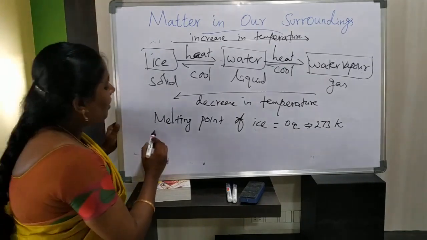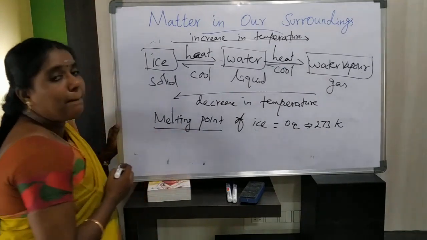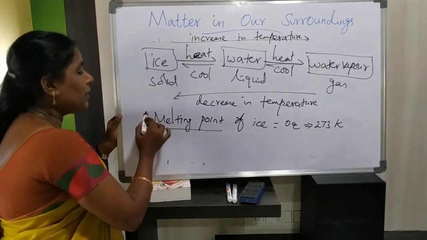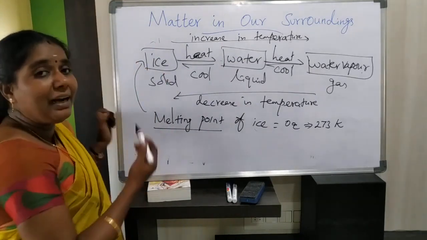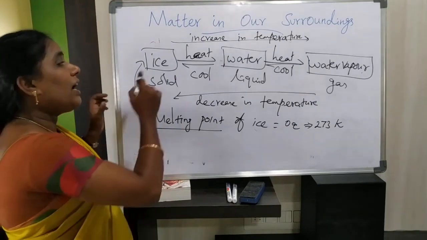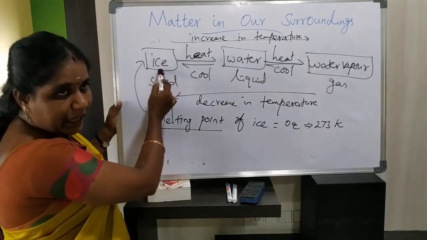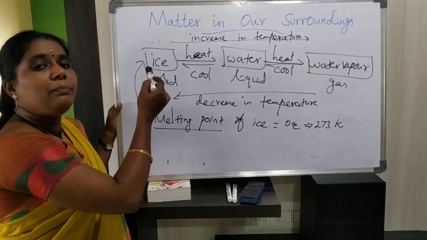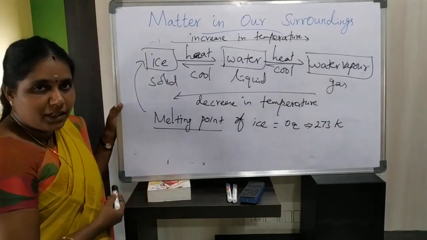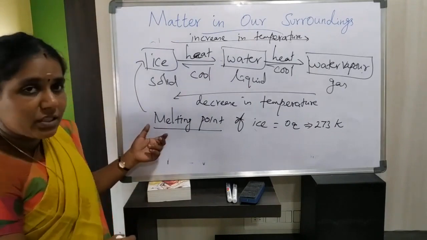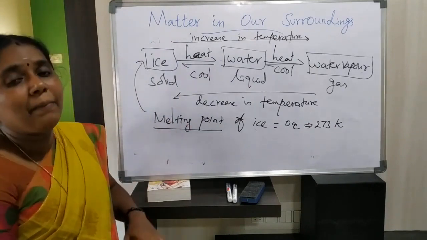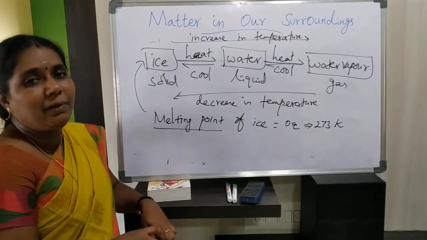Okay. Now I will ask one question to you. What is meant by melting point here? How will you melt this ice? When we apply heat, this ice will melt slowly, isn't it? And then it is converted into water. My question is, what is meant by melting point? How will you define melting point?